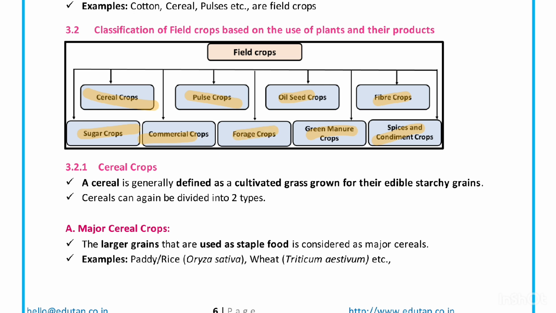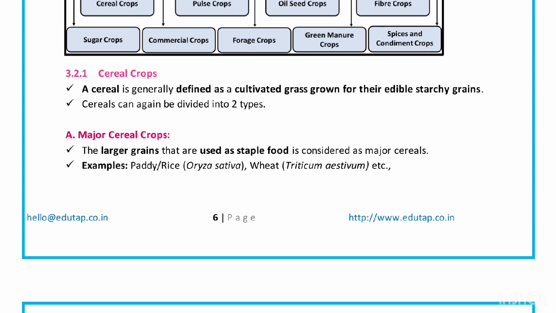Now I hope it is clear to you what the basis of the classification is and why this classification has been done. Okay, and if we talk about the very first crop, that is cereal crops, it is generally crops belonging to the grass family. If you see these crops, you will see that they look like grasses, but these grasses have some edible starchy grains, due to which we are cultivating these grasses. And due to which grasses are important to us.